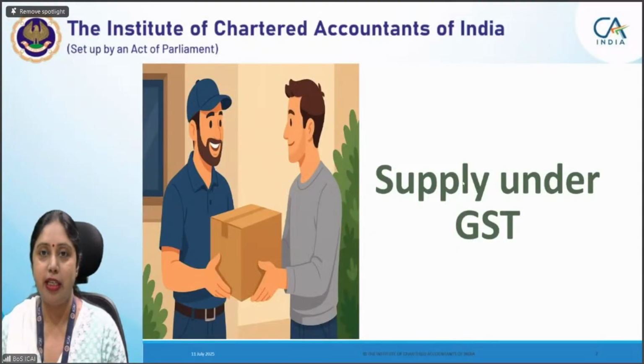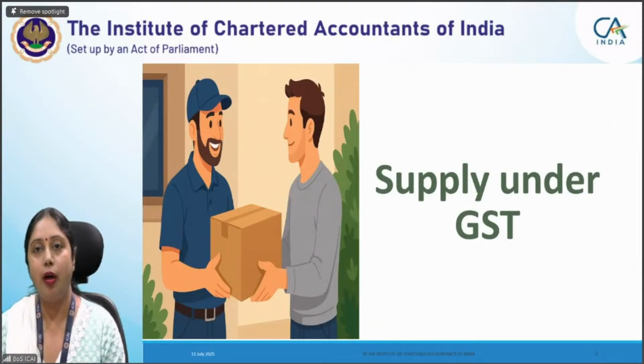Okay, we'll be taking the questions of supply under GST first of all. In fact, all of you know that supply is the taxable event under GST. Every tax law has a taxable event, that means the event on trigger of which the tax would be levied.